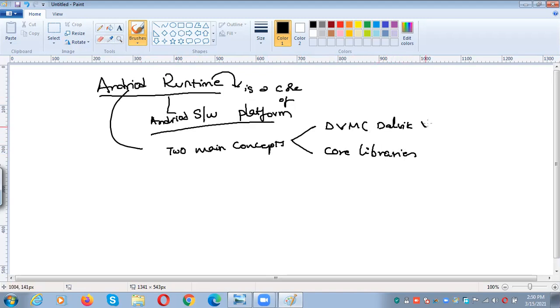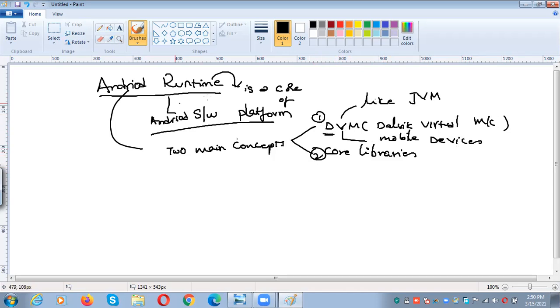Dalvik Virtual Machine. DVM is like JVM, Java Virtual Machine. DVM works for mobile devices. So these are the two main concepts in Android runtime.